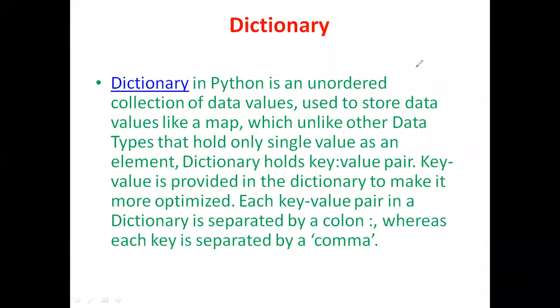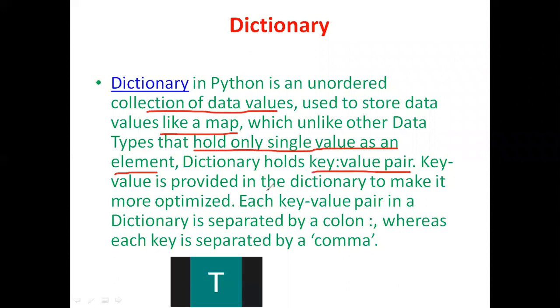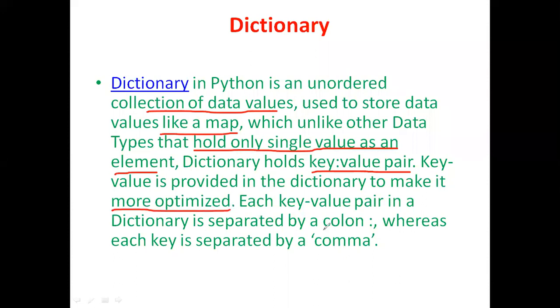Let us complete the theory first and then we can go to the program. It is an unordered collection of data values where the values are stored like a map. Unlike other data types that hold only a single value as an element, a dictionary holds key value pairs. Key value is provided in the dictionary to make it more optimized. More optimized in the sense that in the previous topic, while creating a list, we are unable to access the individual items.